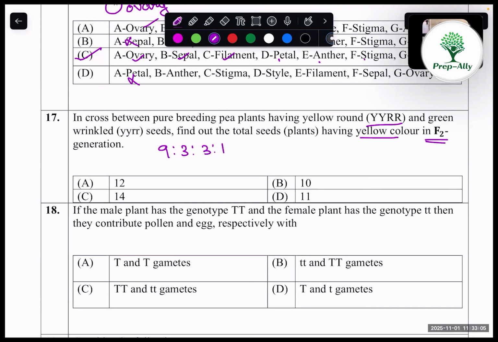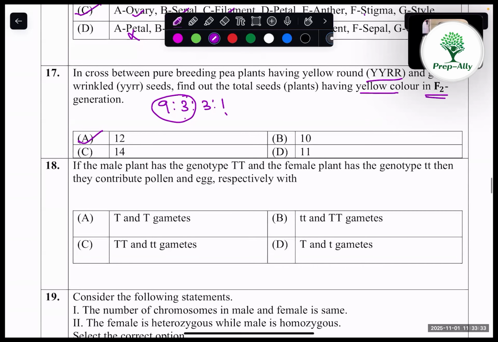And this 9 is yellow round, and we can consider this 3 as yellow wrinkled, and 3 green round, 1 green wrinkled. In the question, they are asking yellow color in F2 generation. So you can just add 9 plus 3, that is 12. That will be the answer.